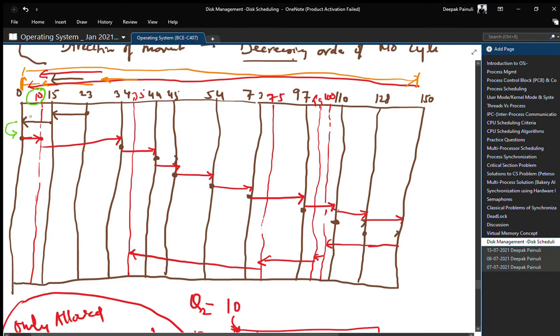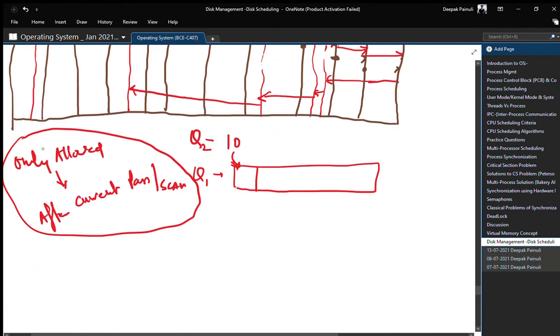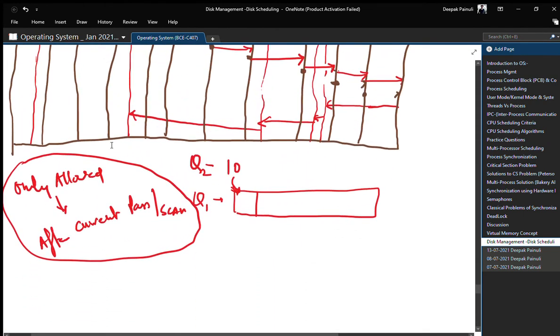So the request of 10 will be entertained in the second pass, at the first position, because it is the smallest cylinder in the queue.